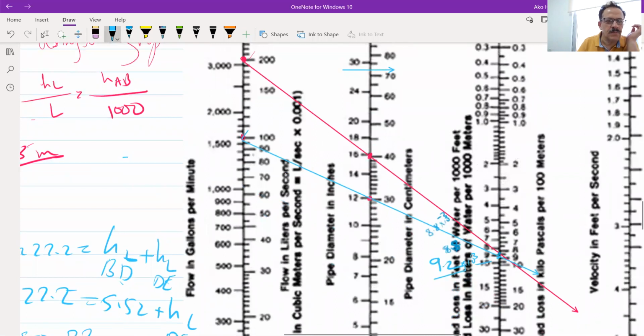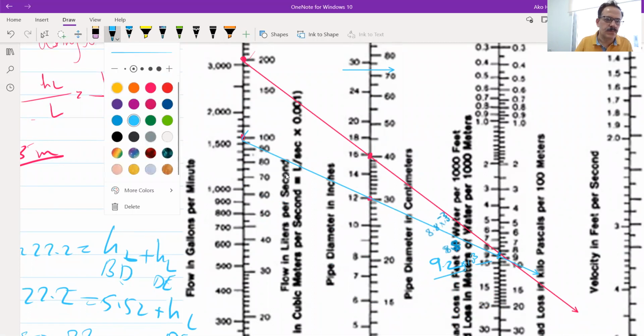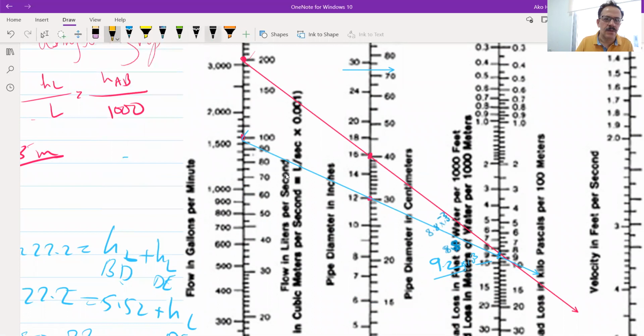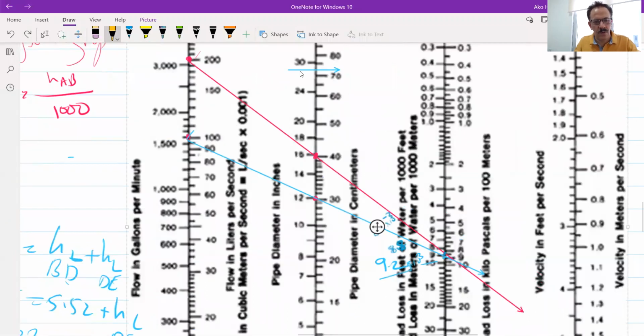Let me change the color. This is 100. So we have also 100, and 20.85.